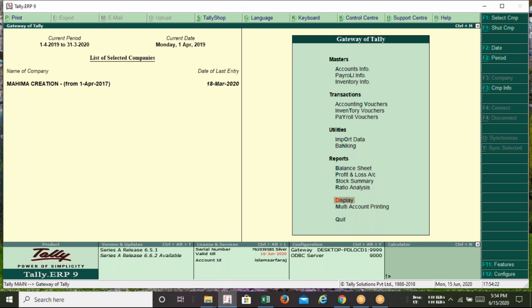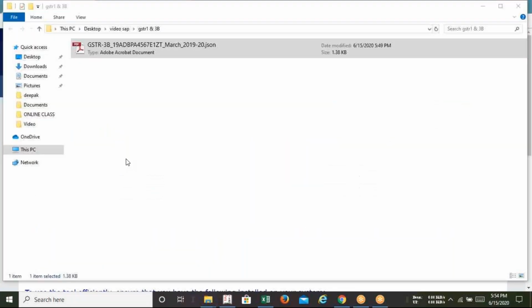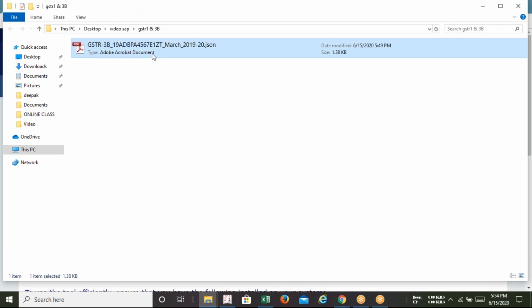Now let's see how shall we upload that. Now I'm going to show you the GST portal. Okay, let's move on to the GST portal. Why, sir? Because now we need to understand what will be the usage of such a JSON file we have generated. Now, what will be the usage of it? We have to upload it in the GST portal.